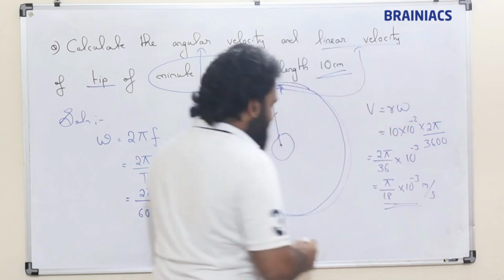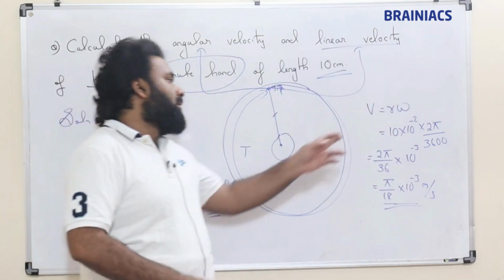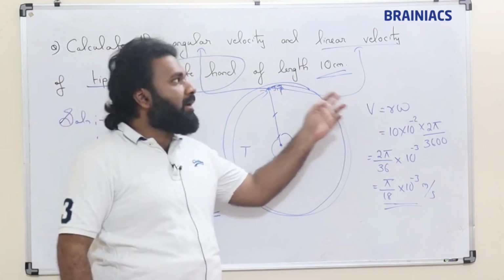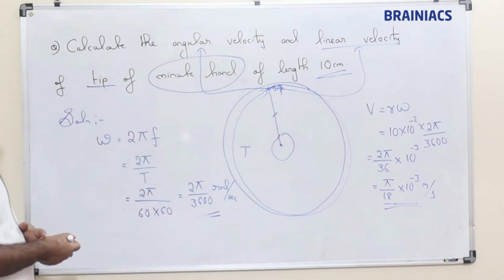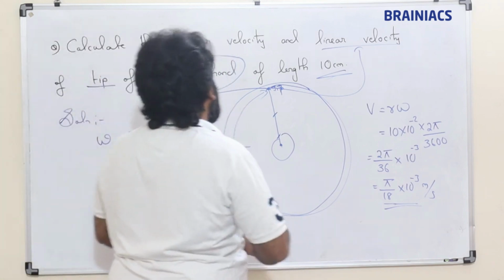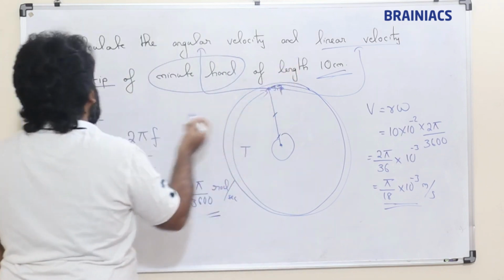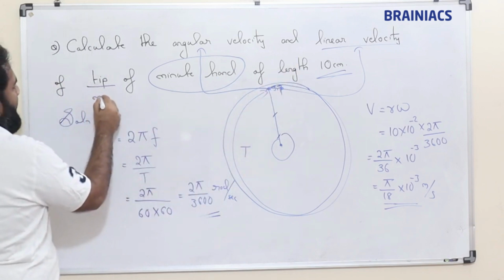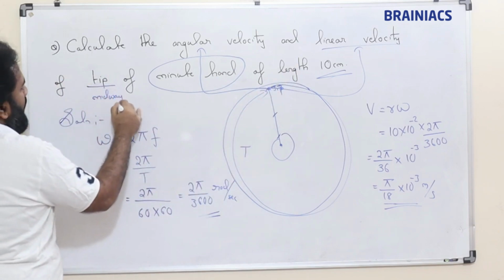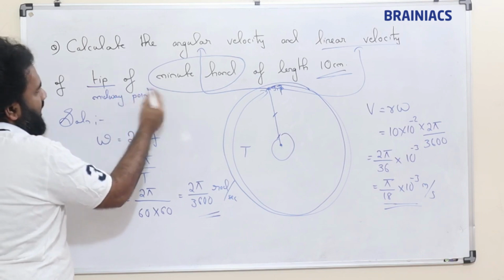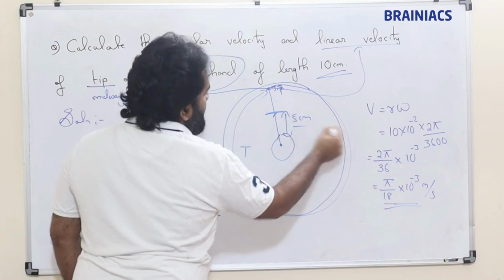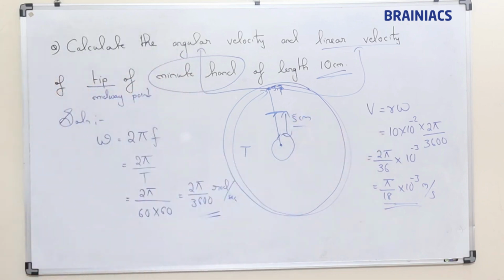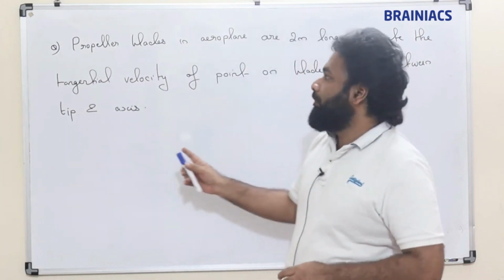So this is going to be the linear speed, or linear velocity. Here, if they ask the linear velocity of the midway point of the minute hand, then we will have to take the length as 5 centimeter. So the answer will change. Clear? Okay, students, solve this question.